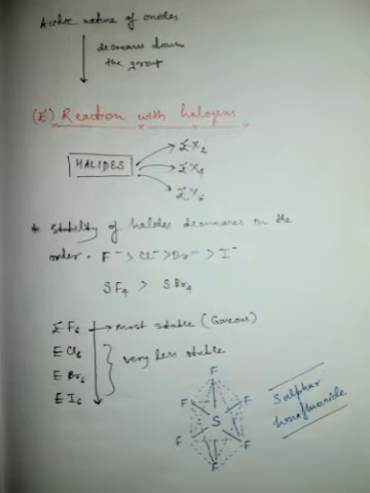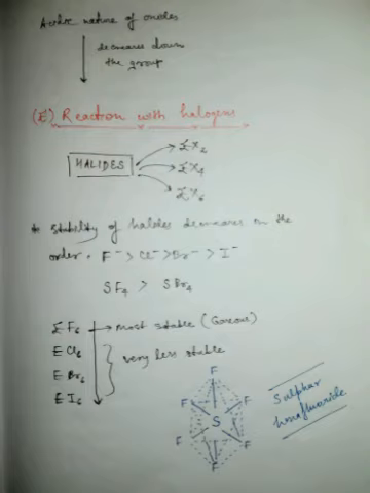Now next is the reaction with halogens. These elements can react with the halogens like fluorine, chlorine, bromine, iodine to form different types of halides with the formula EX2, EX4 and EX6. If we talk about the stability of the halides, the compounds which contain fluoride ion are more stable as compared with others.